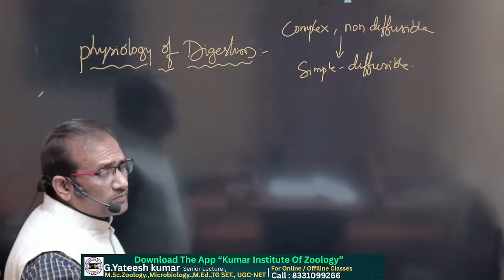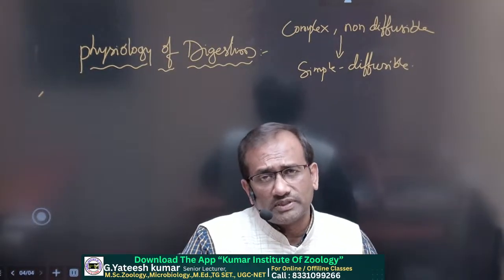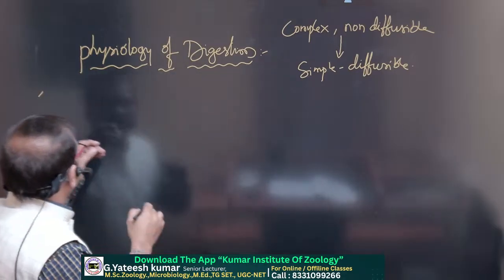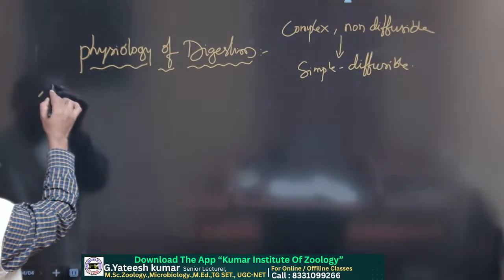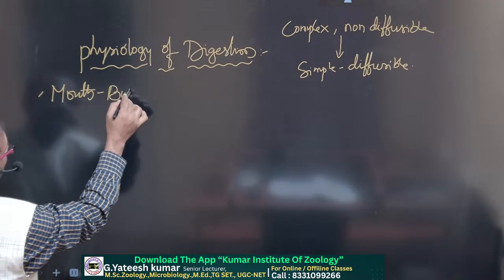Complex non-absorbable food substances into simple absorbable food substances, that is known as digestion. So digestion starts in the mouth.